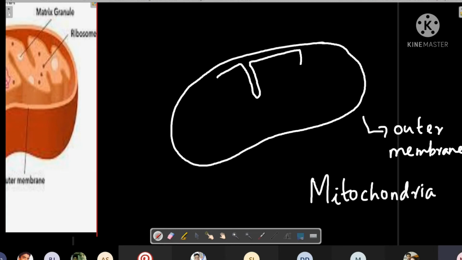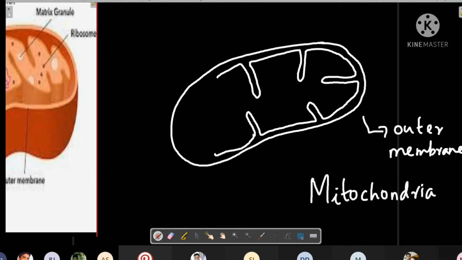Then it will continue, again it will fold, again they will form pockets. This is the inner membrane. The inner membrane is folded like this.